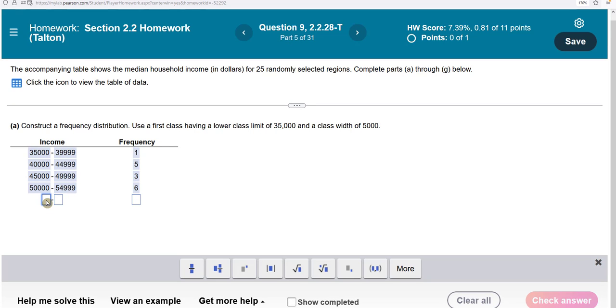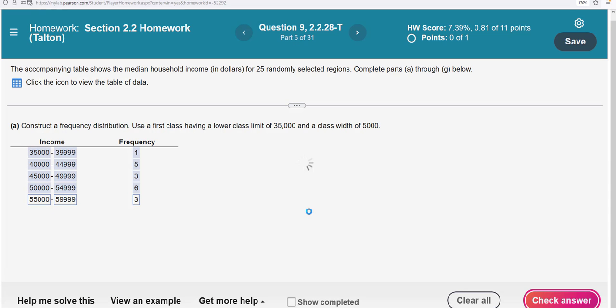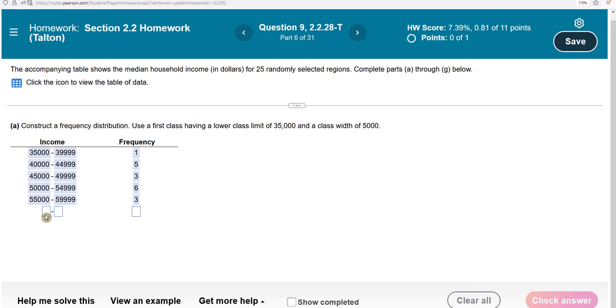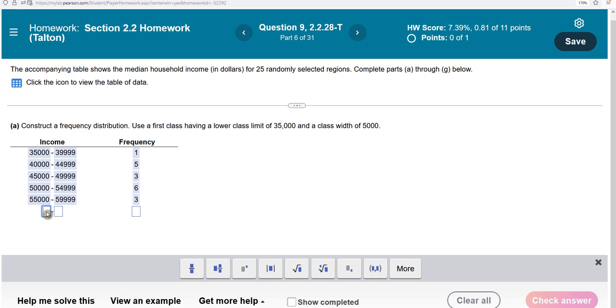I'm going to keep going. I'm going to fill the rest of this out so you can see what I'm doing. This is 3. Check my answer. My computer is a little slow. I do apologize. Okay. I got a couple more to do. This is 60,000 all the way up to 64,999. This had a frequency of 5.